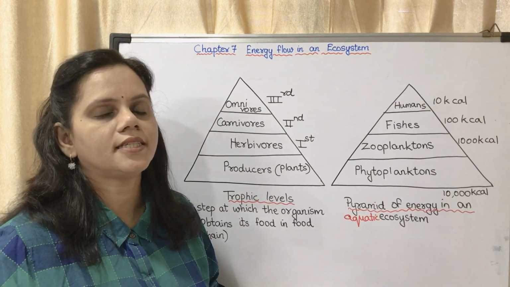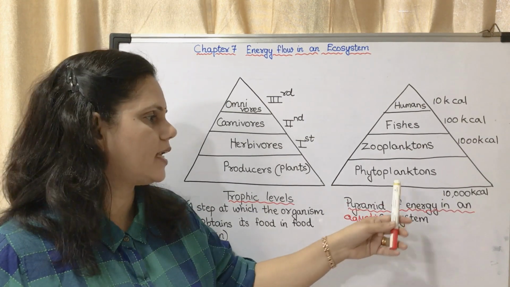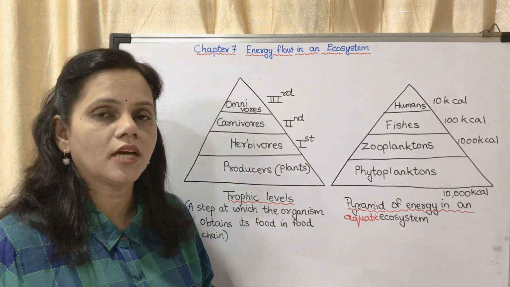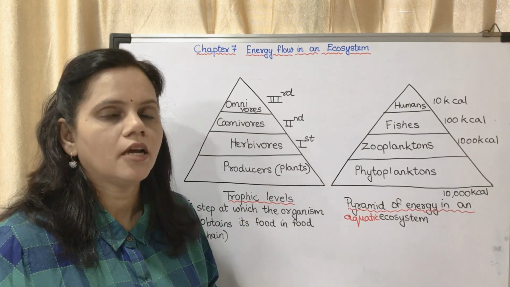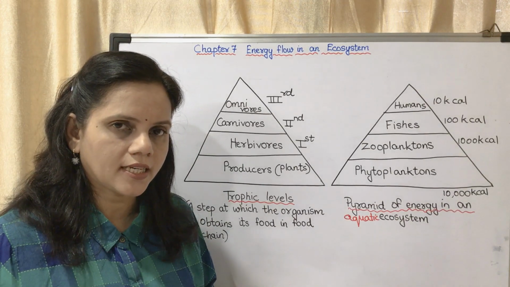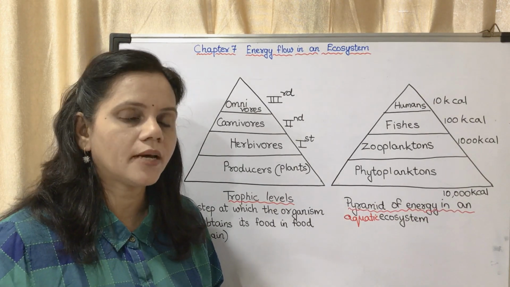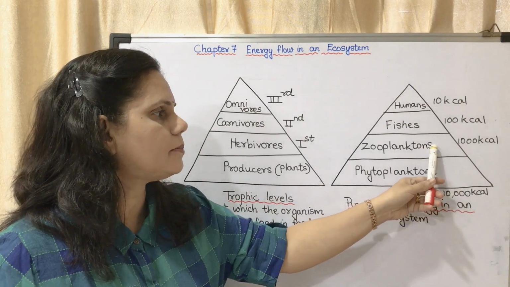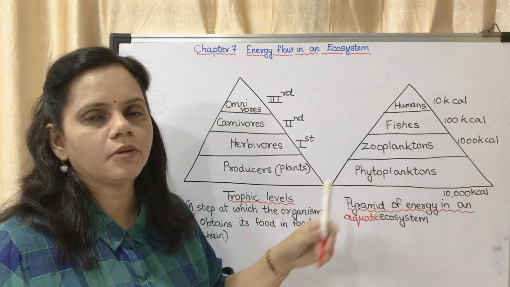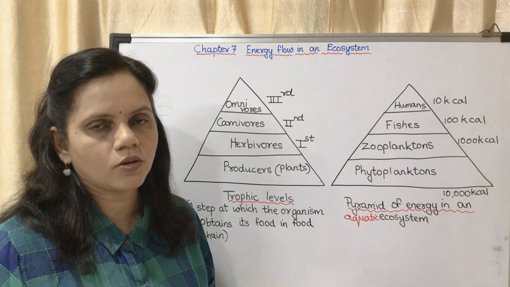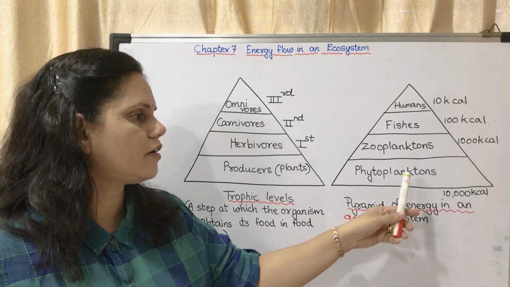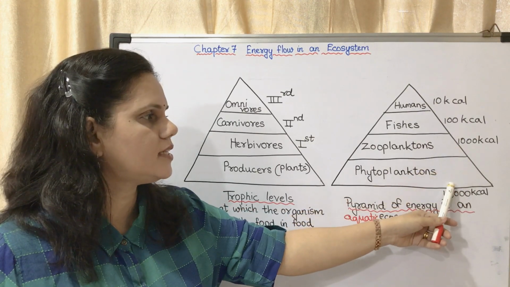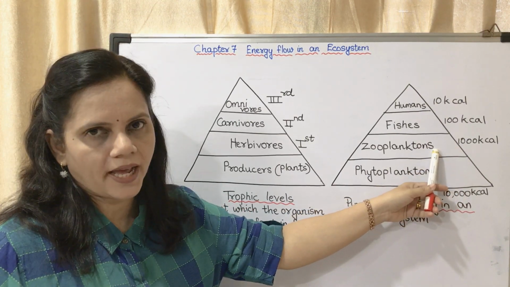How much is it? It is about 10,000 kilocalories. The phytoplanktons produce about 10,000 kilocalories. From those 10,000 kilocalories, 90% is used up by the producers themselves. Only 10% is available for the zooplanktons. So the amount of energy becomes 10%. Only 10% of this is available to zooplanktons.